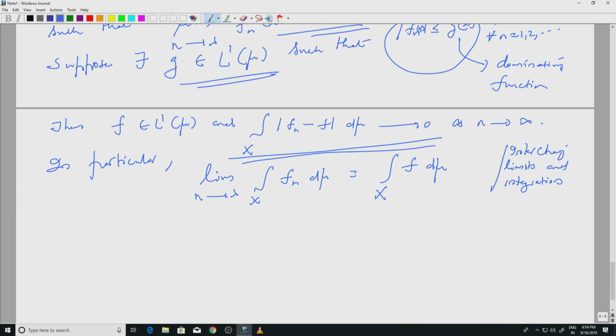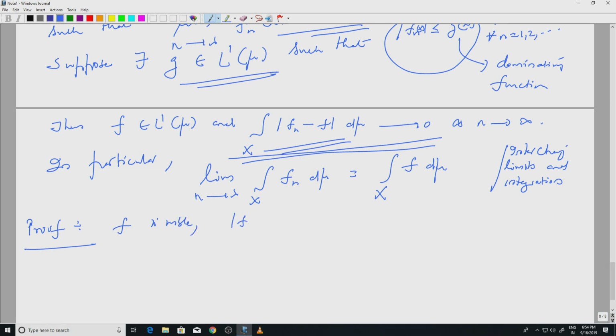So, proof of this, well, proof is not all that difficult once we have Fatou's lemma, but it is an extremely useful result. We will see some examples soon. So, let us prove the stronger statement that the f_n's converge to f in some sense. Okay. So, first of all f is measurable, that is trivial. Okay.